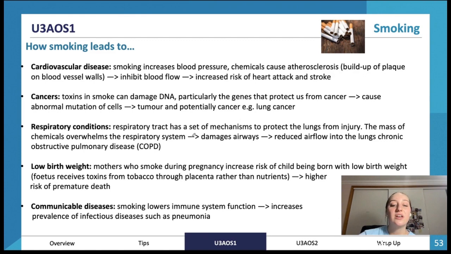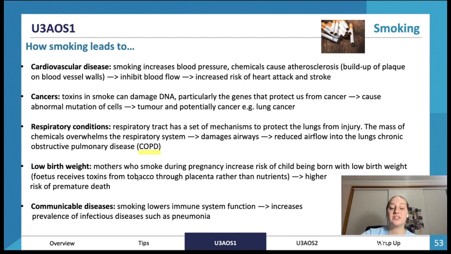So respiratory conditions. The respiratory tract is a set of mechanisms that protect the lungs from injury, but the chemicals that are inhaled when smoking overwhelm this system, damage the airways, and reduce the airflow that gets to the lungs, which can cause conditions such as COPD, chronic obstructive pulmonary disease. Low birth weight, so this is what we were referring to before.